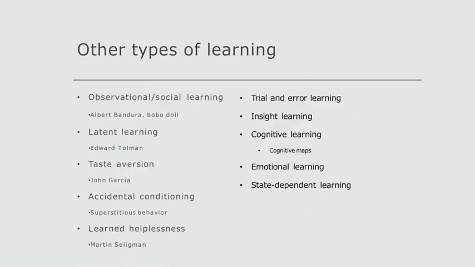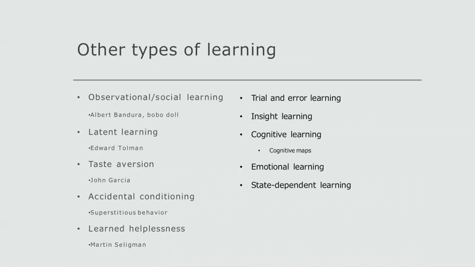Other types of learning include observational learning or social learning, in which individuals learn by observing others. Albert Bandura demonstrated this in his Bobo doll experiments, in which children acted aggressively towards a Bobo doll after watching an adult act aggressively towards the same doll. Edward Tolman developed the idea of latent learning, which occurs without reinforcement and is shown by later behaviors when reinforcement is eventually provided. He conducted experiments in which rats learned to run mazes even when reinforcement was withheld.